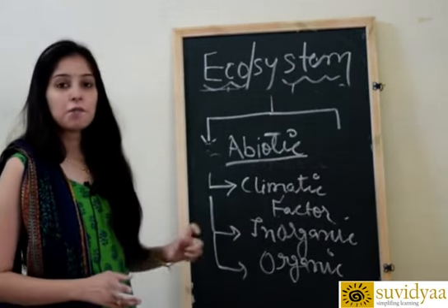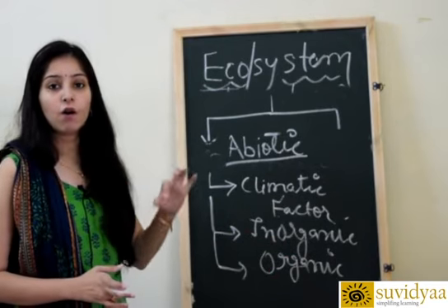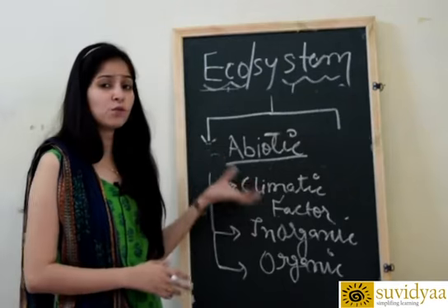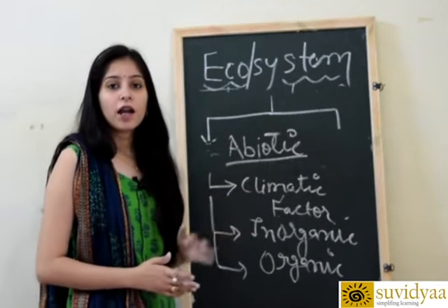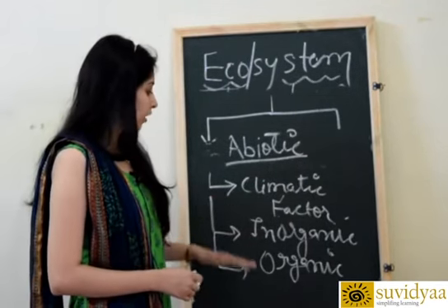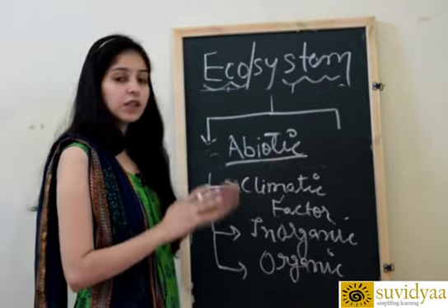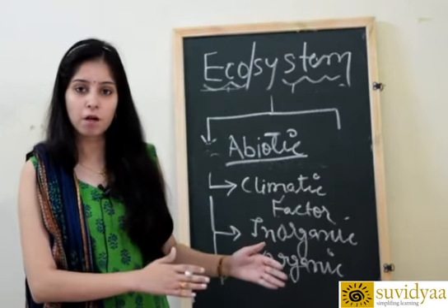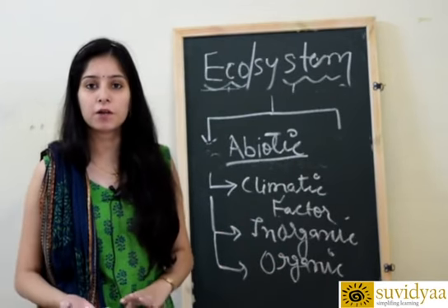So these are the abiotic factors. These are the non-living entities which are very useful for the interaction in our environment. So in the easiest way we can say there are two components of an ecosystem, biotic components as well as abiotic components.